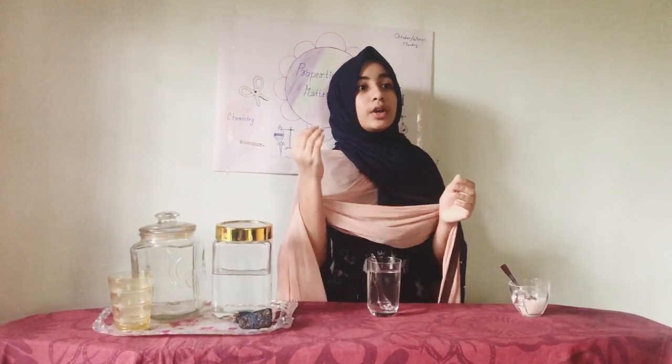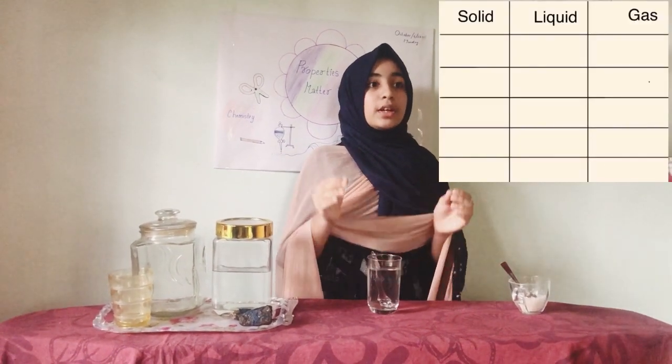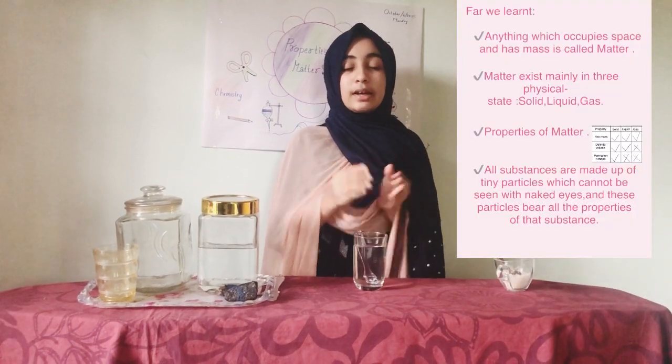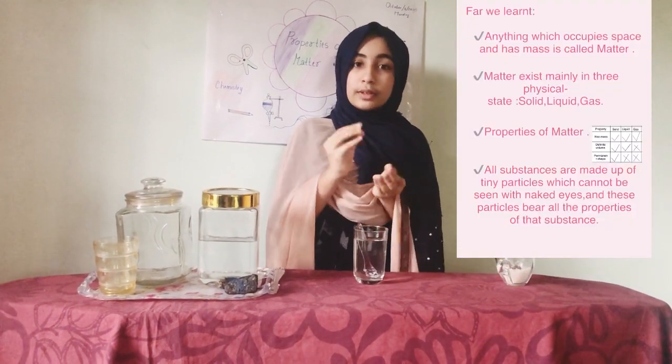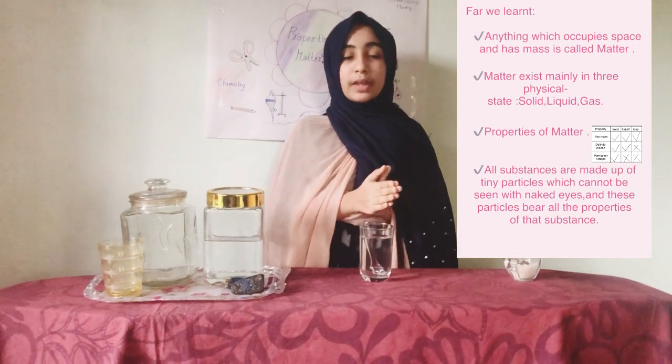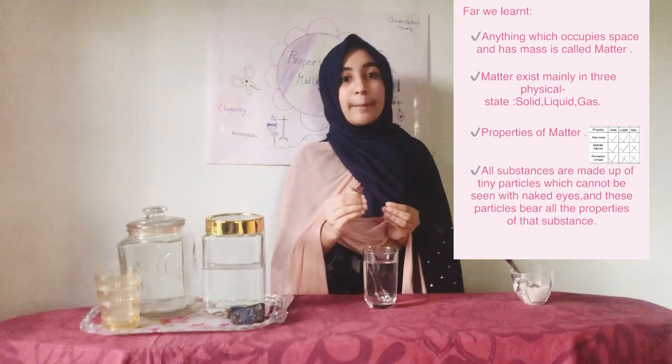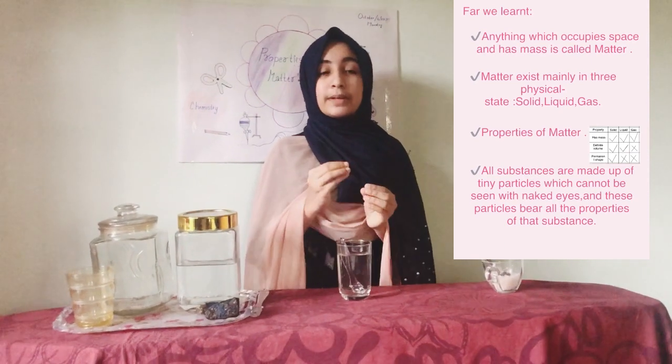Now you want to do an activity: observe the objects around you and classify them on the basis of the physical states they present. We studied about the physical states, so we can go through what we learned. Firstly, we learned that each object is made up of some material or other. We studied more examples too. Next we studied about the physical state of materials, what they possessed.